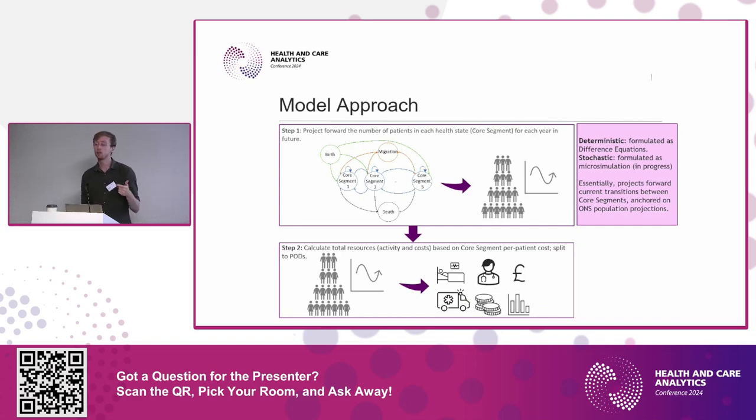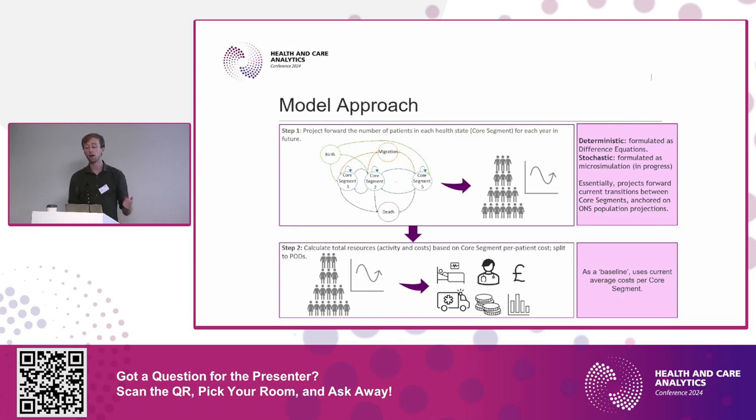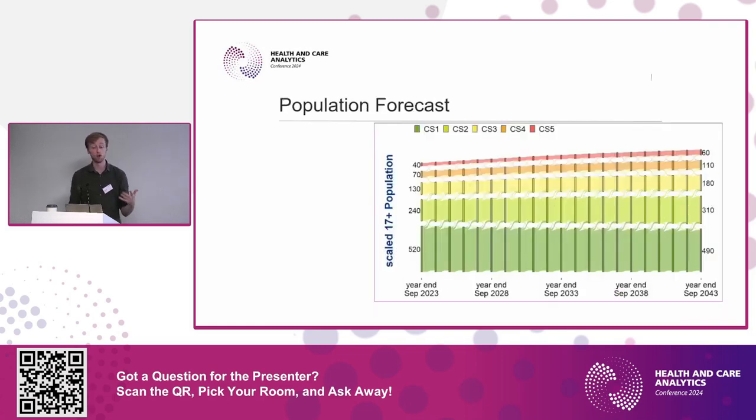The second thing we can do is put healthcare utilization on top of that based on our current understanding. This is really important in helping decision makers with strategy and planning, because we can look at the different projections at things like primary care level compared to community, compared to other things. And this is all very much a baseline forecast. So this is if we're to deliver the service into the future per person as we're currently doing, which obviously there are various reasons why that may or may not be valid.